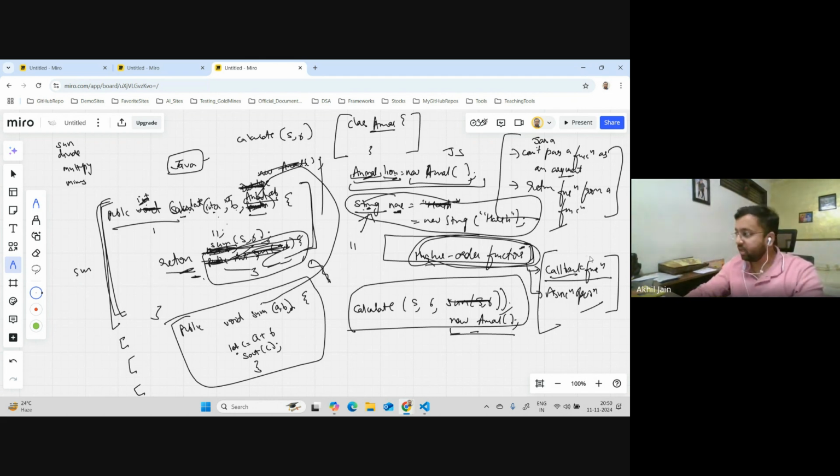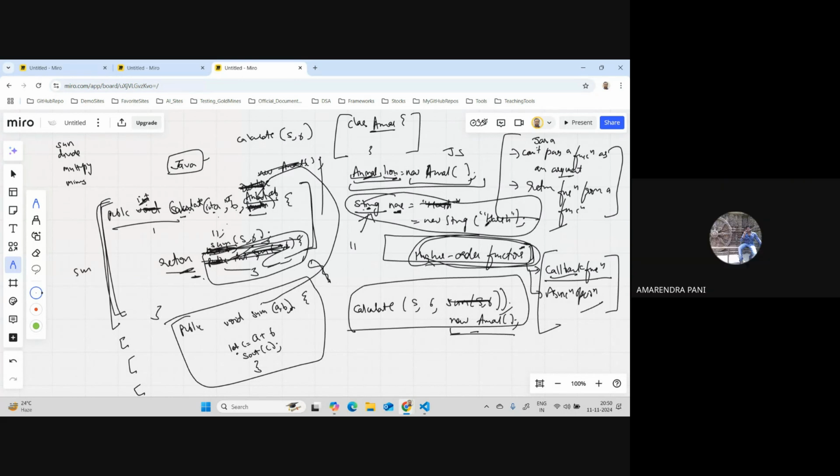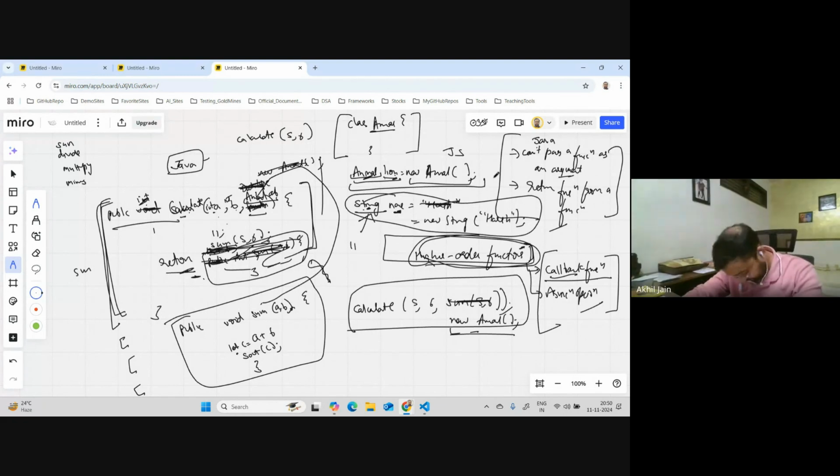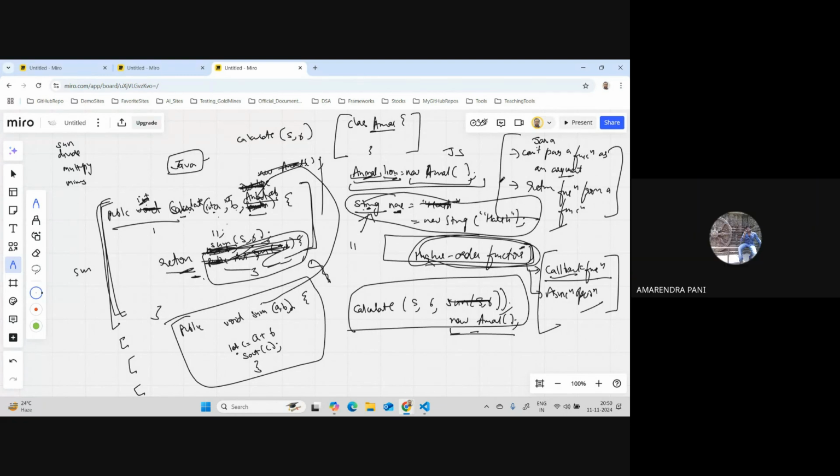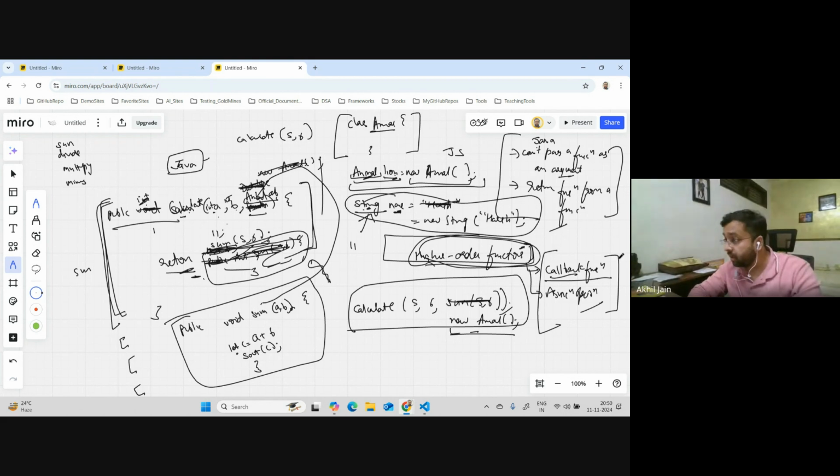Okay, any question anyone has as of now? No? Then I think we're good. Yeah, please, Akhil. So here in JavaScript, if we compare const and let with Java, can we say const is like the final keyword and let is like static? No, let is not static. Let is like a normal variable which you create. Again, in Java, you have local variables and instance variables.